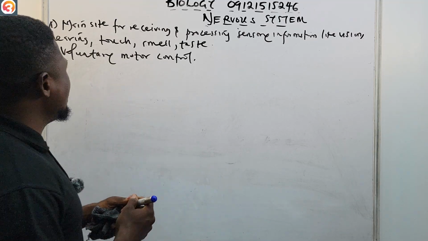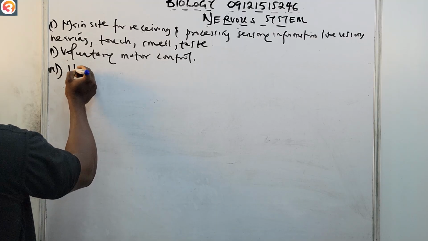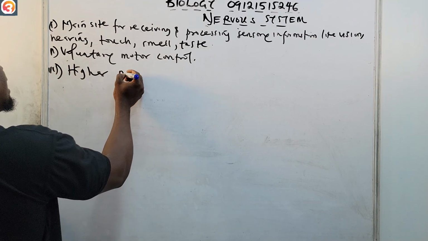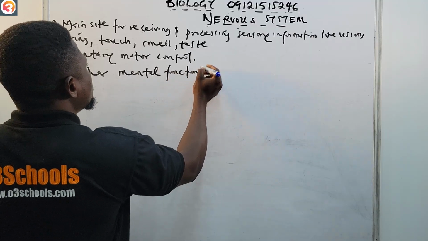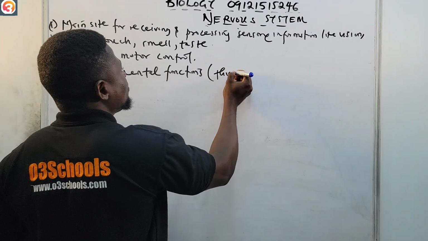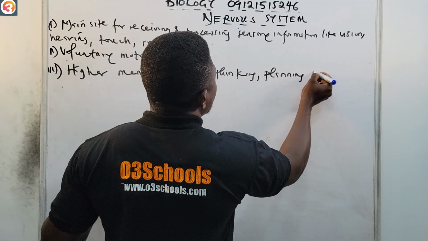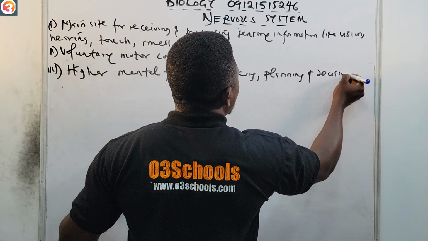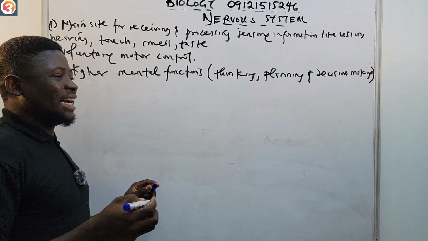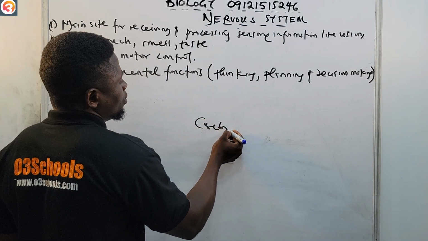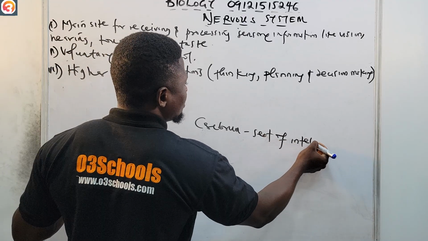All right, likewise, number three, it is the site for higher mental functions, such as thinking, planning, and decision making. Okay, I told you earlier that the cerebrum is the seat of intelligence.